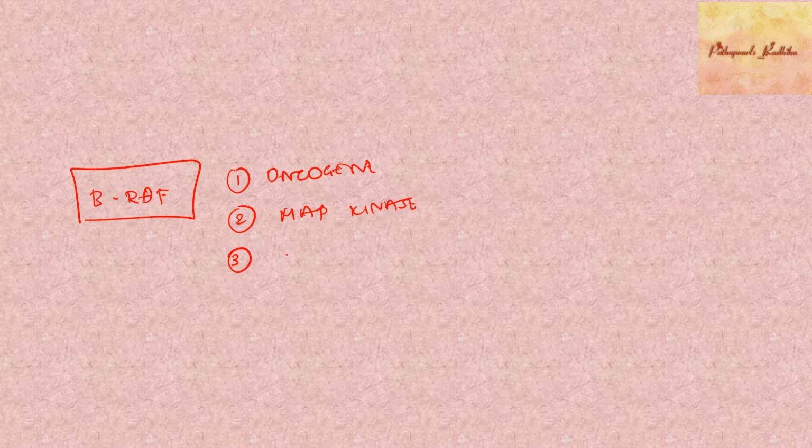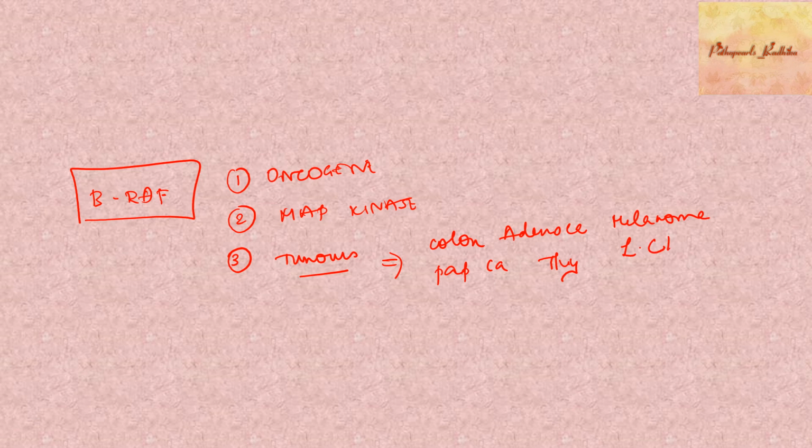And we saw the tumors which harbor the BRAF mutations. So what are those tumors? So two carcinomas, your colonic adenocarcinoma and your papillary carcinoma of thyroid. Then you have melanoma. Then two hematological disorders, Langerhans cell histiocytosis and hairy cell leukemia.